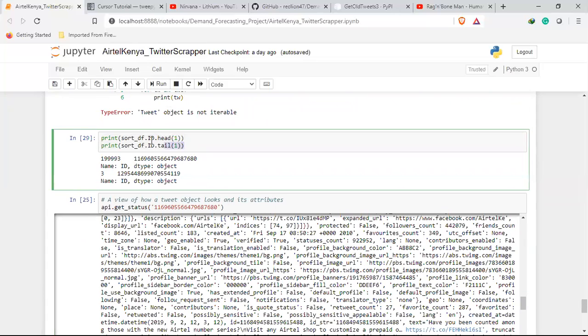So here was me trying to see from my sorted data what the oldest ID and the current ID were, so that I can loop through all these IDs, from this one to this one. The number of characters in this number is around 19, so this is over a trillion.